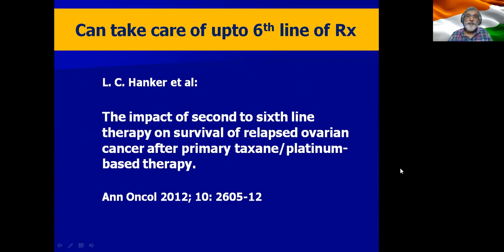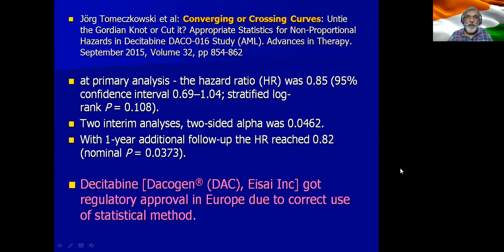This can be done for up to 6 lines of therapy. Can you imagine that? And this is not new. This was published in 2012, that the impact of second to 6th line therapy on survival has been clearly identified. There is also the confusion or problem of converging or crossing curves, and the statisticians have been smart enough to identify a solution for that as well.